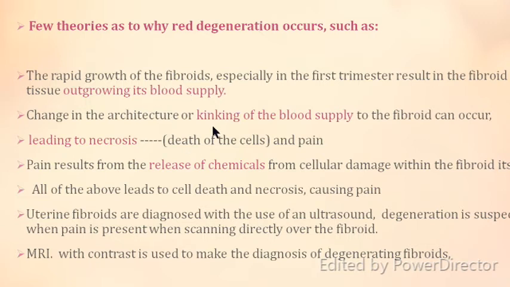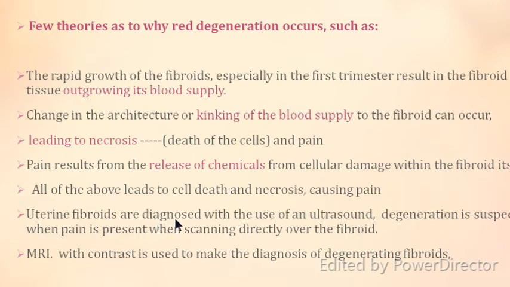Or the blood supply is normal, but because of the growth of the fibroid, there is a kinking of the blood supply to the fibroid, and this leads to necrosis and degeneration. The necrosis is the cause of pain, and also the cellular damage within the fibroid causes release of certain chemicals, and all these changes lead to cell death, necrosis and pain.